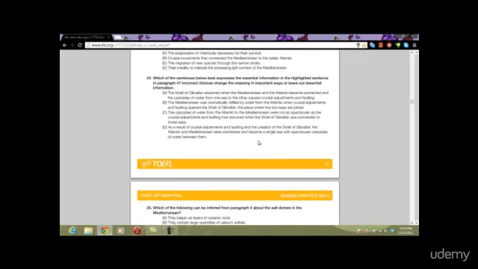Number 24. Which of the sentences below best expresses, okay, here we're dealing with one of our paraphrase questions. And when we have a paraphrase question, we know our job is to what? Paraphrase, everyone. Paraphrase, paraphrase, paraphrase. That's what we're doing here. We are doing a paraphrase.